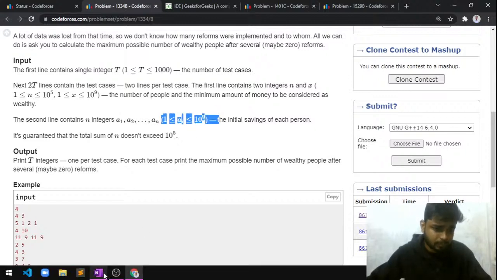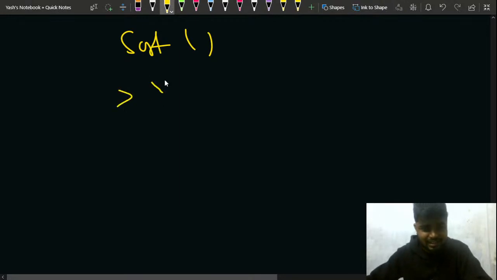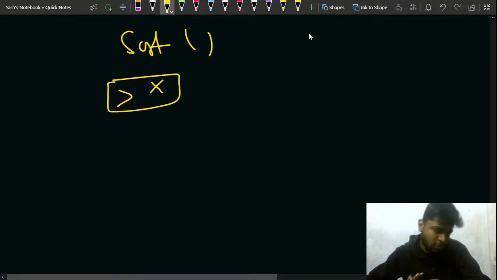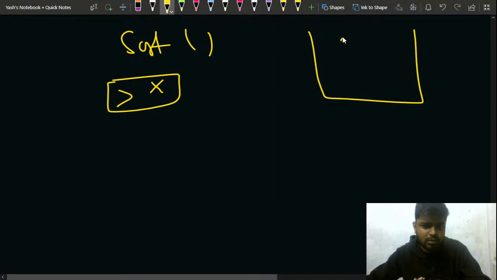Now this guy is suggesting that if he sorts the array, then you simply take the elements that are greater than x, take those values from them, put them into a machine, and burn them.